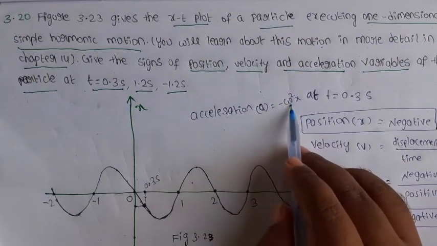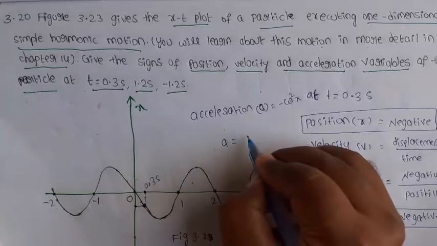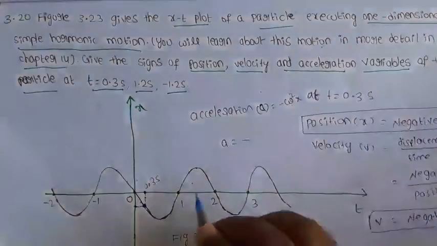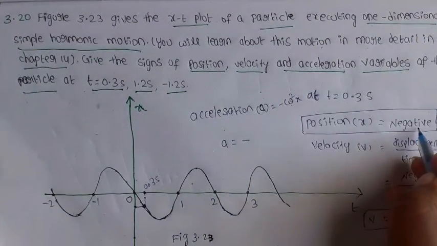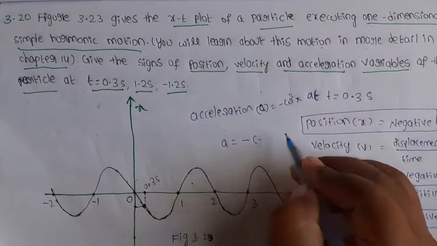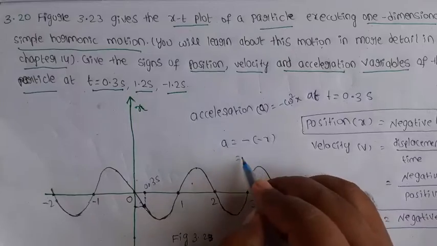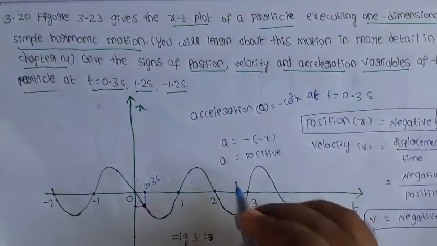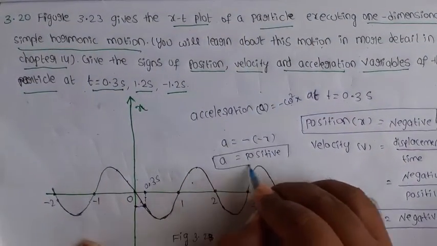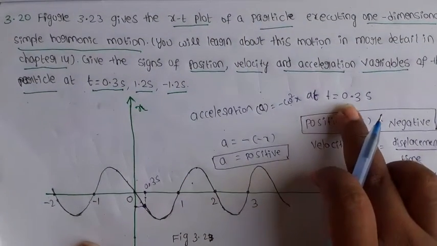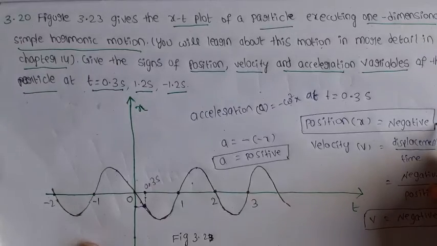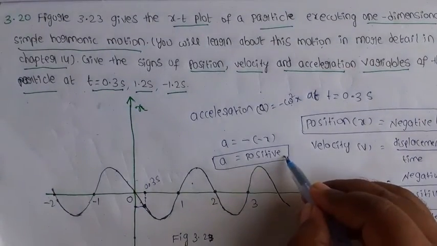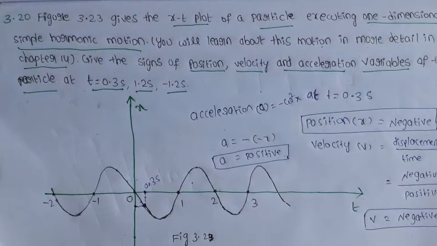Omega square is the constant term, so A equal to minus x, where x means displacement or position of the particle, which is also negative. So negative negative, what happened? Positive. So acceleration is positive. So at time t equal to 0.3 second, position is negative, velocity is also negative, and acceleration is positive. Okay, are you clear?